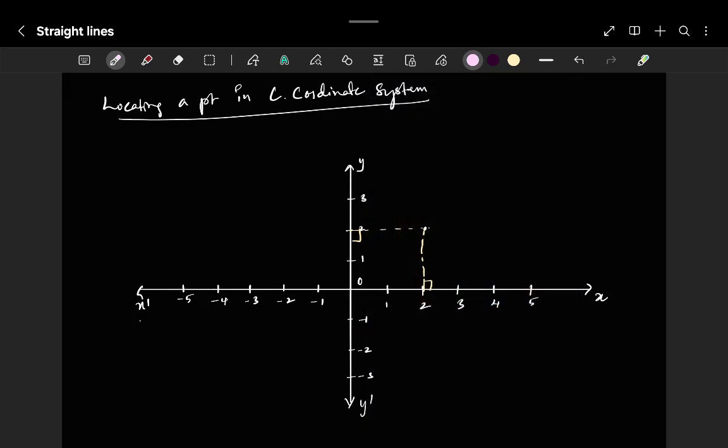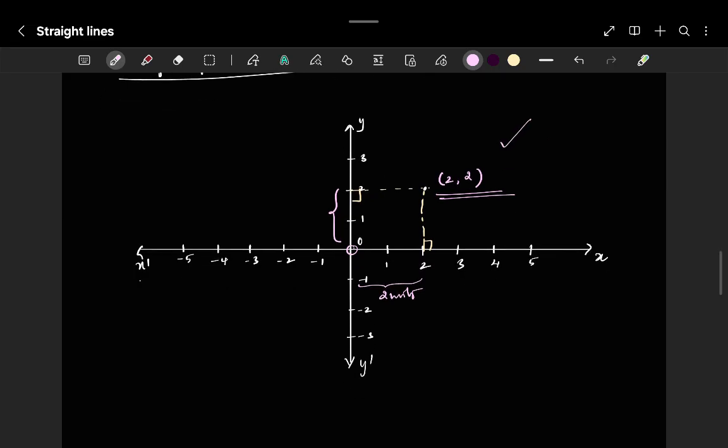This is the distance in the x direction, which is 2 units, so 2 comma, and with respect to the y direction it is 2 units. This is the position of a point with respect to the origin in the coordinate system.